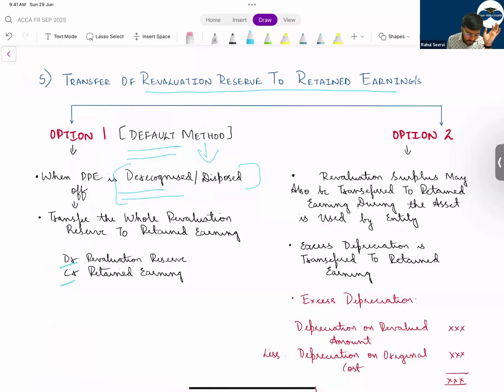So debit what, credit what? Retained earnings increase, debit revaluation surplus. Both are of what nature? Equity nature. So in equity, what will happen? Debit decreases, credit increases. Always keep this in mind.